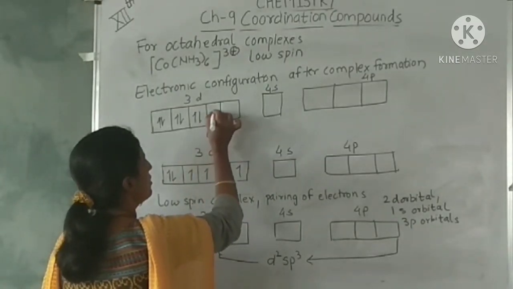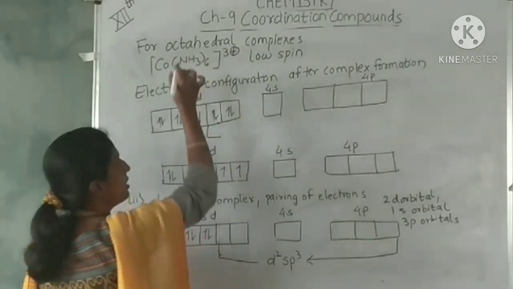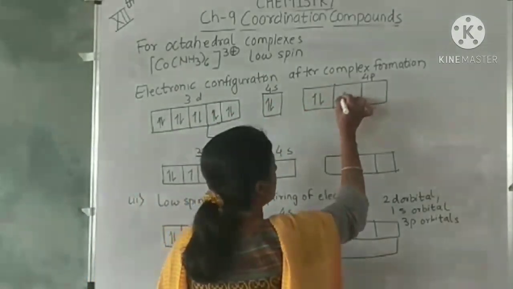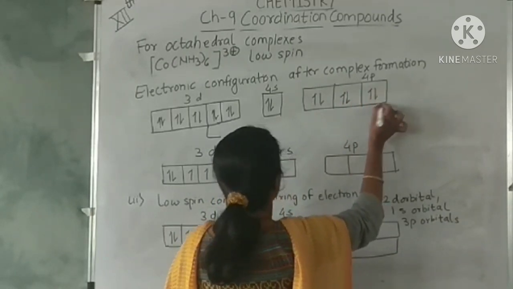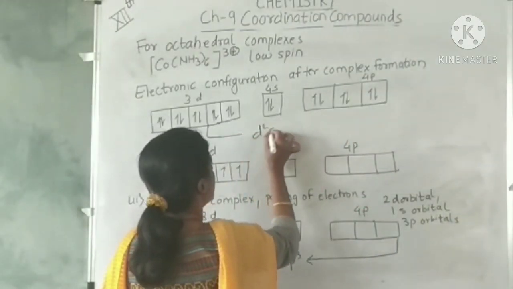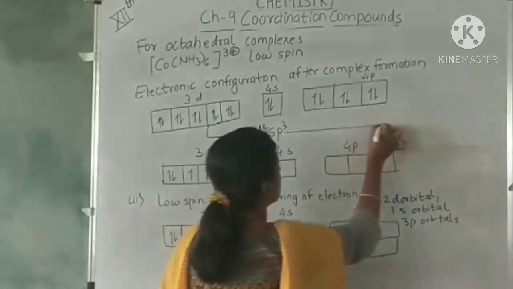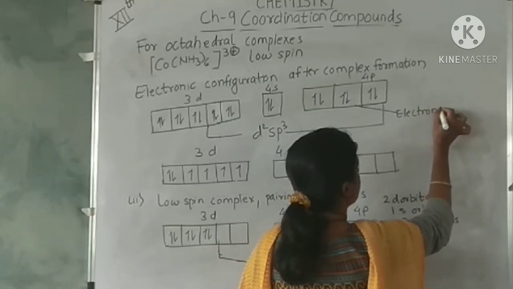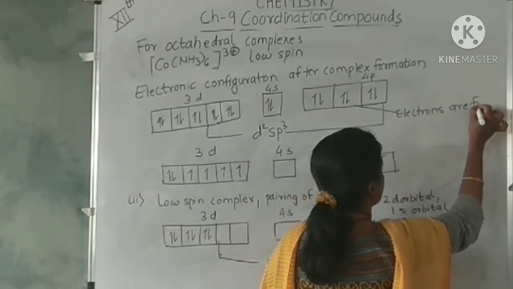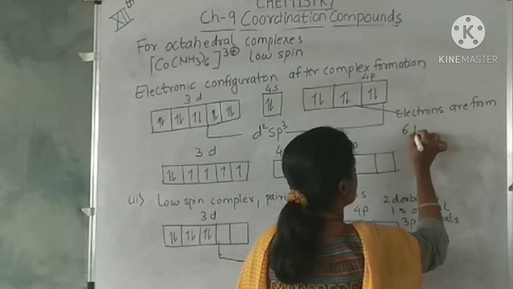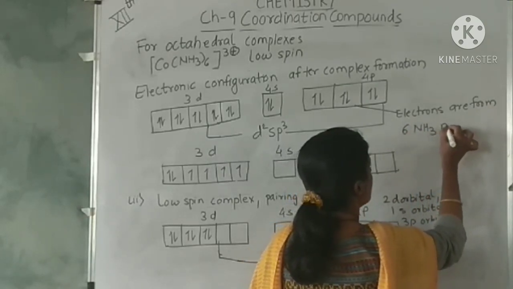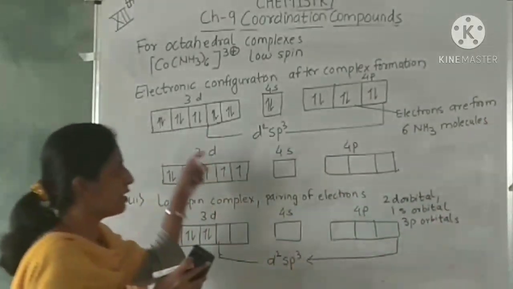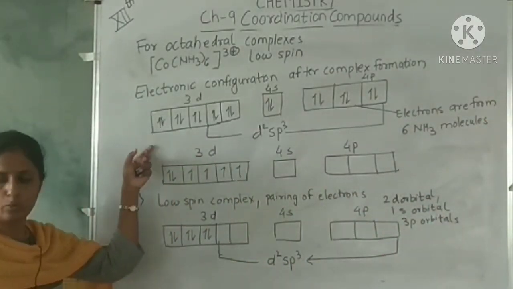So here, 6 ammonia, so 6 pairs of electrons will occupy these orbitals. These electrons are from the 6 ammonia molecules.